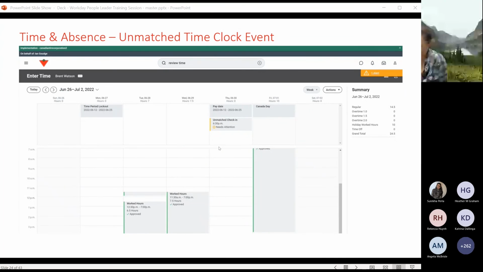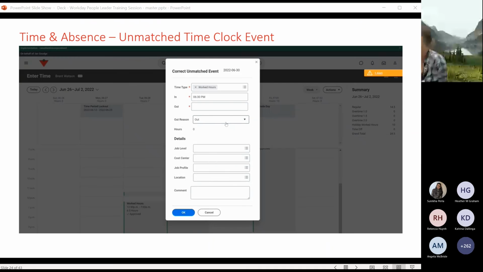As you can see at the top of the screen, there is a needs attention block that is an unmatched time clock event that needs a respective either in or out to complete the time block. As the manager or timekeeper, you'll be able to click on this time block and add in the applicable in or out. You can change the in or the out in this situation to reflect the appropriate shift time.